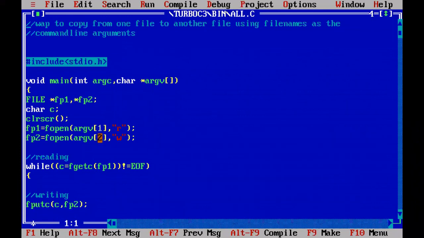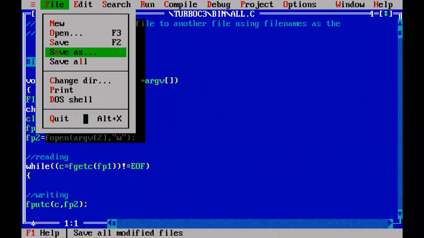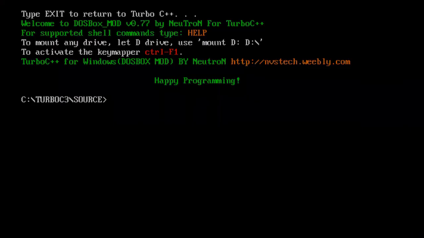But we don't know the first file name and second file name until we supply the arguments in the command line. So go to the DOS shell command line. In Turbo C3 source, what is the program name? Our program name is all.exe. You can give all.exe or simply all, space.